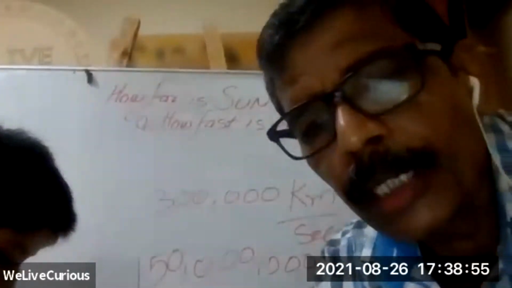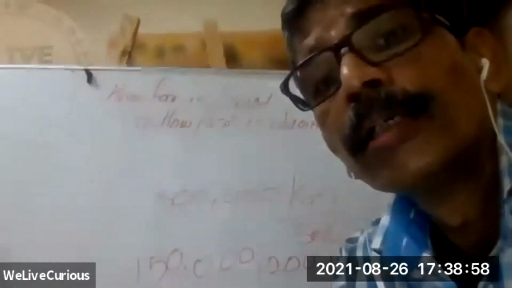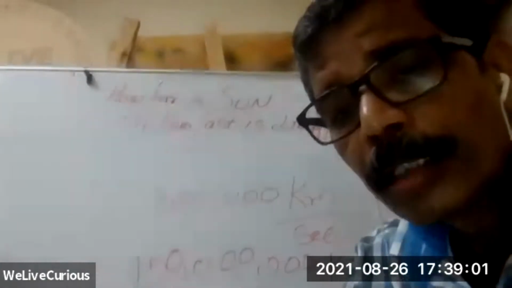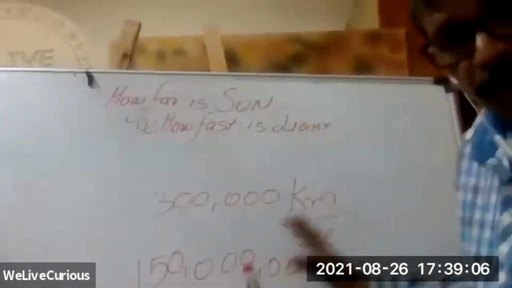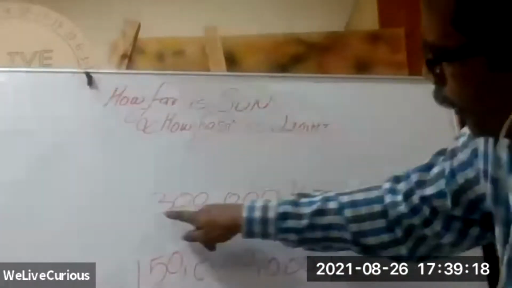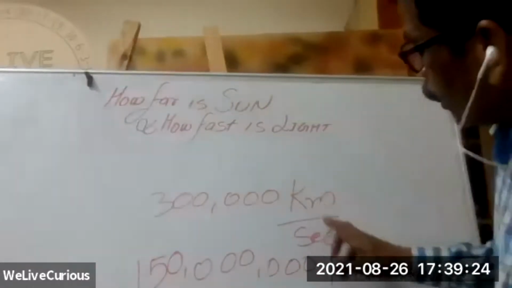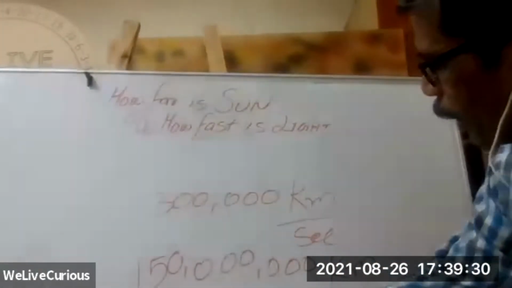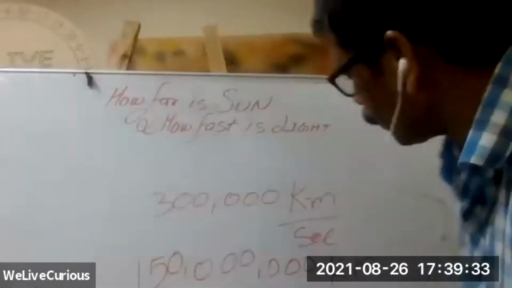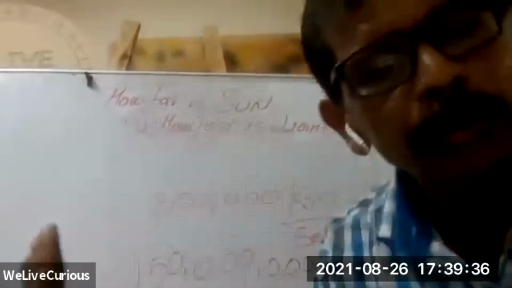Now using this, can you calculate how long it takes? What you will need is a formula. Who remembers the formula? 300,000 kilometers is the speed, per second. In 1 second, it travels that much, and the distance it has to travel is 150 million kilometers.